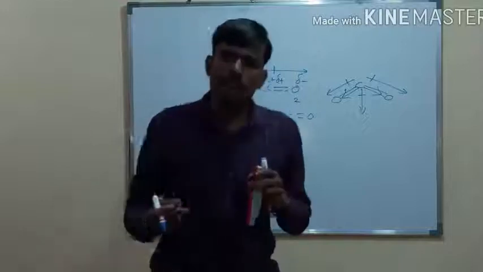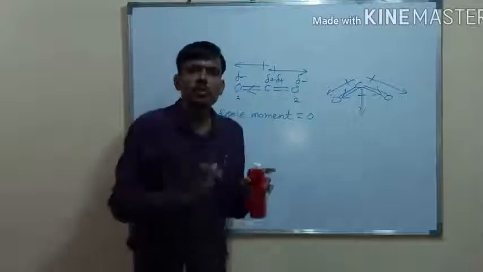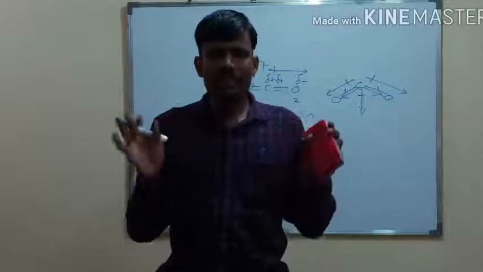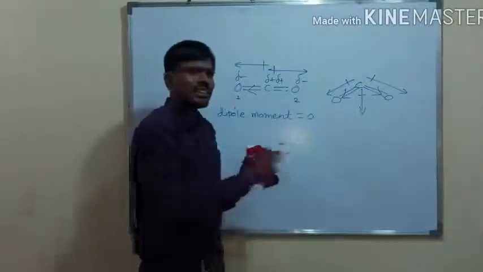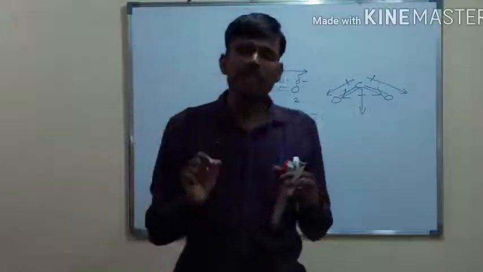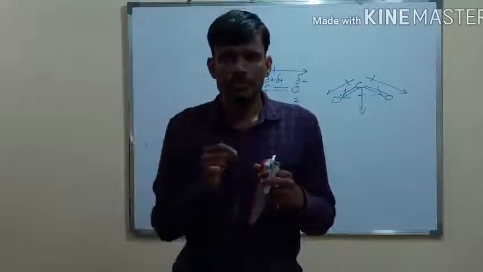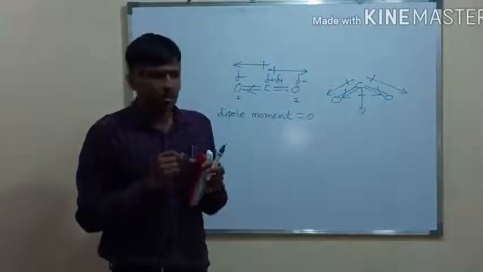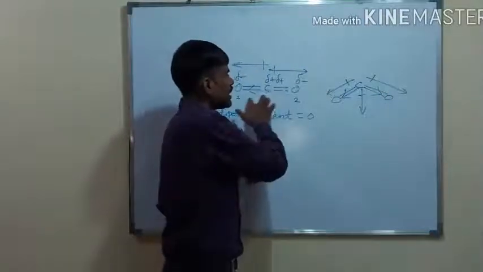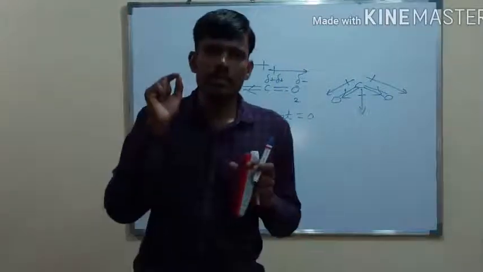After determination of the dipole moment, we observe that this molecule, that is the CO2 molecule, does not show a dipole moment, which indicates CO2 is linear in nature. So this dipole moment property can be used for the determination of the structure of a molecule. So there is a confusion here whether the structure is linear or angular. This can be confirmed by using the dipole moment.